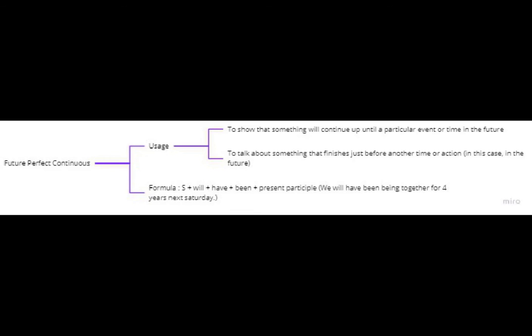And finally, there is future perfect continuous. The common usage for future perfect continuous is to show that something will continue up until a particular event or time in the future, or to talk about something that finishes just before another time or action, in this case in the future. So the formula for future perfect continuous is subject, will, have, been, followed by present participle.